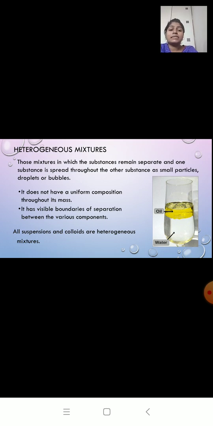We can say sand and sugar mixture, chalk and water, polluted air. These are all examples of heterogeneous mixtures. Butter, cheese, face cream. These are all examples of heterogeneous mixtures.